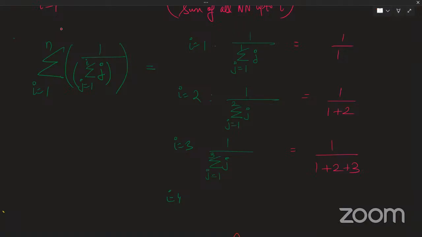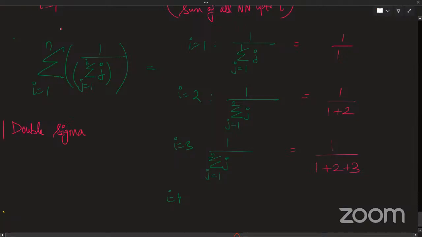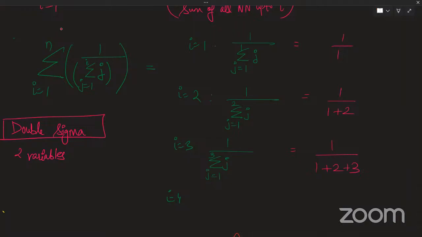Since we have two sigmas, we require two variables: we have i and j. n is the limit; n is not a variable. Got it, everyone? Any problem, anyone?